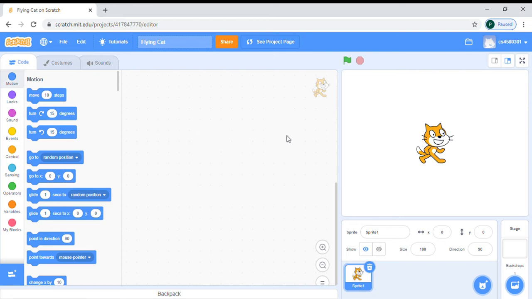So here we get our sprite from here and the background from here. If you want to change the direction of the sprite, this is the sprite, okay? So you can change it from here, by moving the arrow up and down. And to change the size, we will go here and change the number, and show and hide. This eye is for hide and this eye is for show. And to delete the sprite, we will click on the dustbin option you can see here. So we will delete.